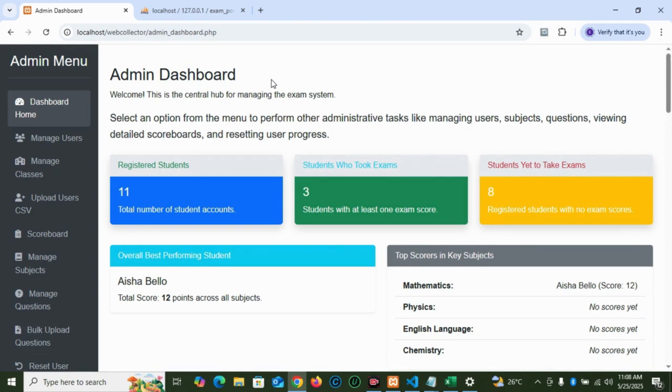Now, for any school administration, teachers or even parents watching who are curious about how all this is managed, I want to give you a quick look at the admin dashboard. This is the control center of the entire exam portal, and it's just as sleek and powerful as the student side.